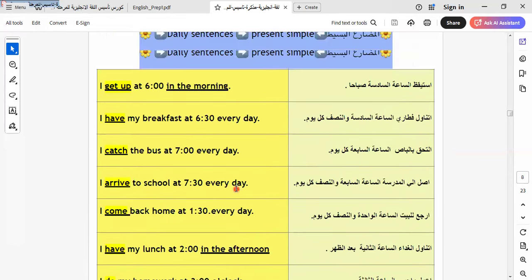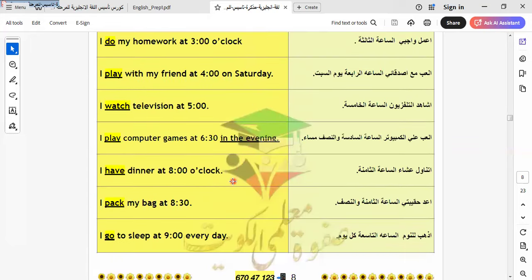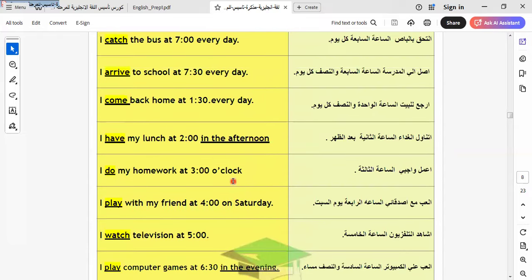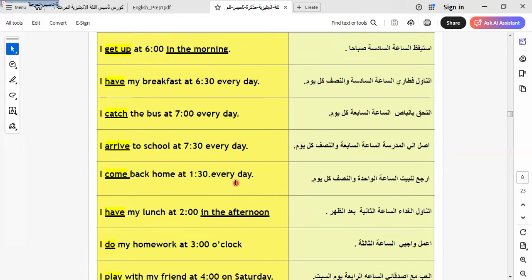So here we see the daily sentences of the routine, and here we use the present simple tense. I don't want to make a traditional explanation of the present simple, with keywords like usually, always, sometimes, often, and so on. I would like to explain the present simple tense, but I would like you to learn this from the sentences, to study from the sentences like this, okay? Let's continue our lesson.